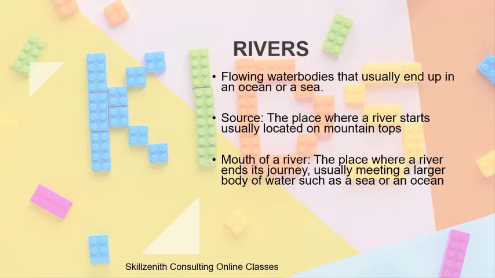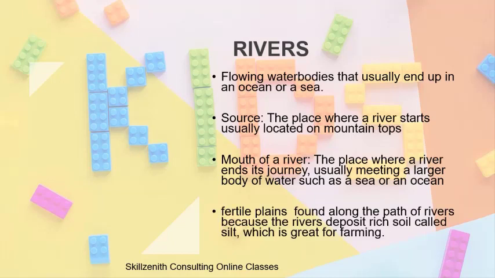And there is another part of the river which is mouth. It is called a mouth of a river. It is the place where a river ends its journey, that usually meeting a larger body of water such as a sea or an ocean. So its journey starts with the source and ends with the mouth of a river.